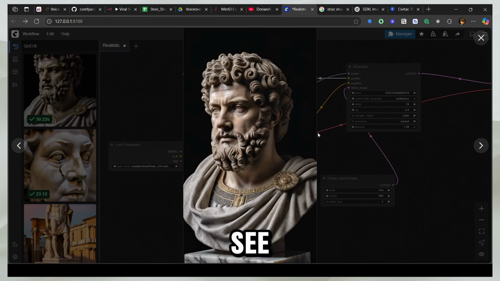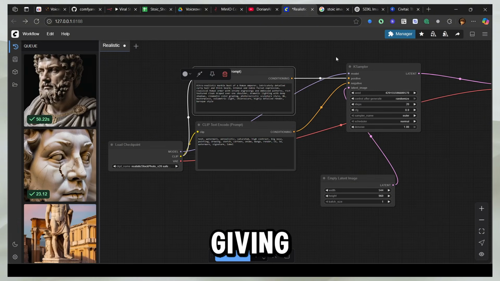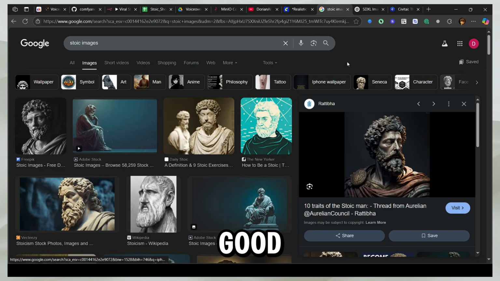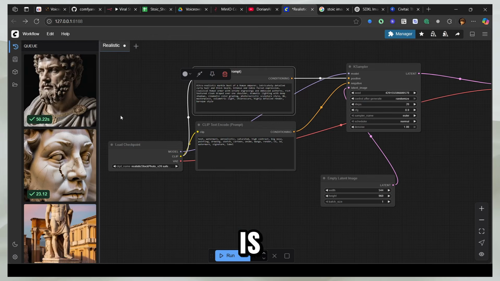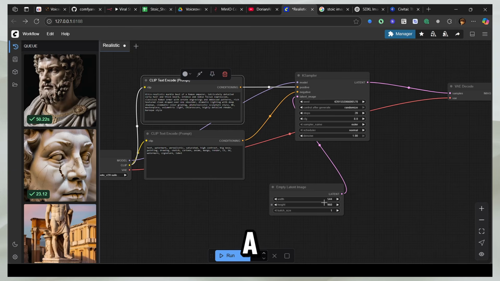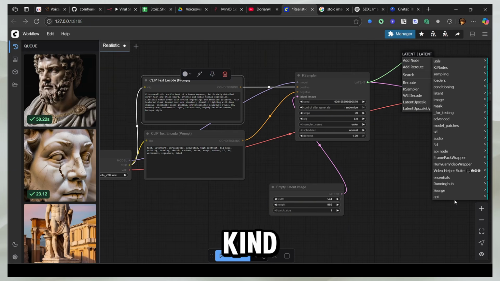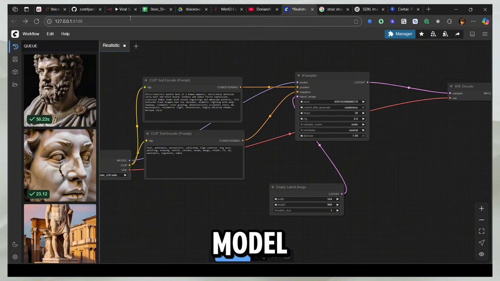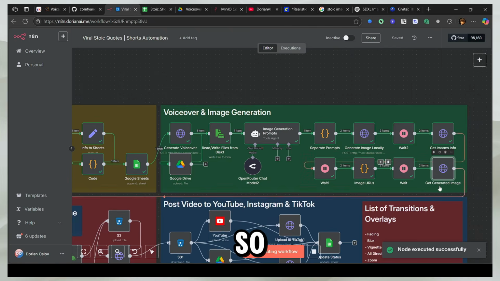And here you can see we were able to generate this image just by giving it a prompt, and it's pretty good. And what you can also do is generate low-level prompts. For example, you can generate a smaller image, and then you can upscale it, which you can't normally do. So you just make a new node here, and then we do all the stuff. You can just add different kinds of nodes, and it's like plug and play. You can add different things and get a different model, and you can get different images. So now I run this node and see what exactly I get.